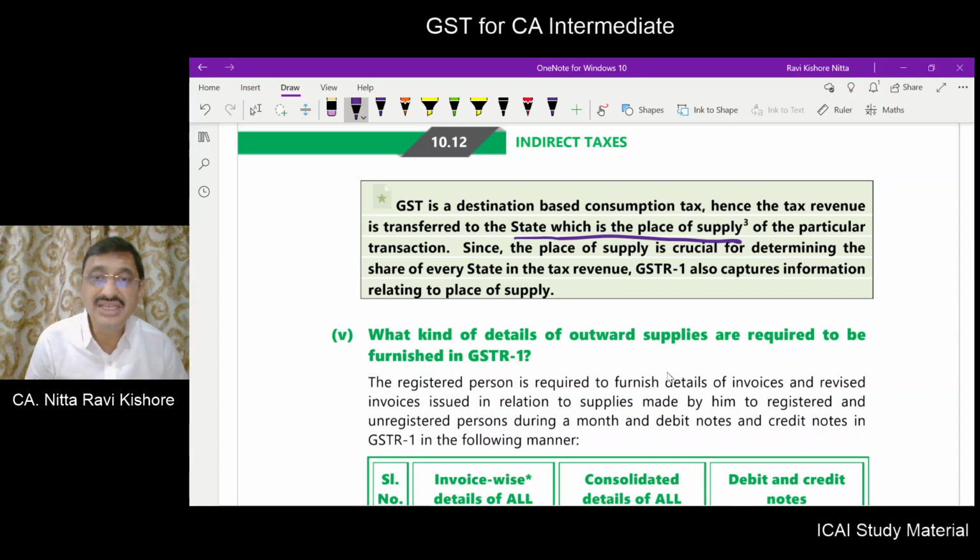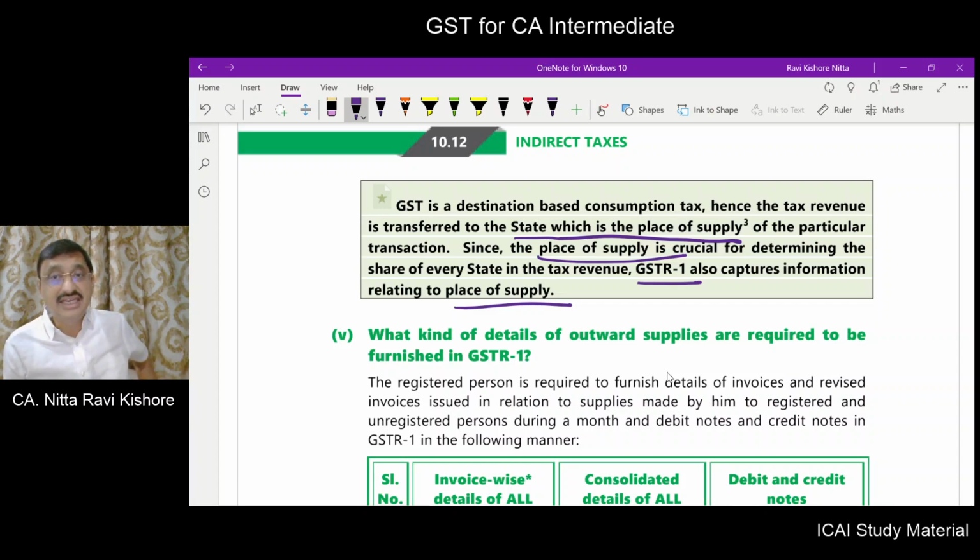So place of supply is very much important. Therefore, GSTR1 captures the details with regard to the place of supply. Place of supply is very important in GST because it is a destination based tax. The revenue has to go to that state where the ultimate consumption has taken place. That is, the consumption takes place at the place of supply. Therefore, GSTR1 captures the place of supply.